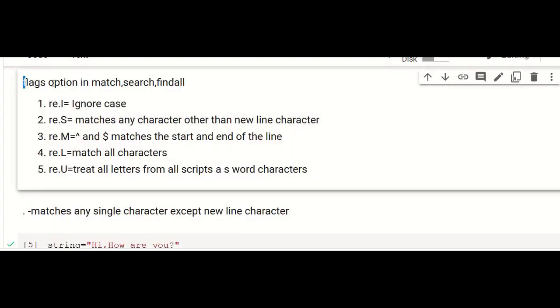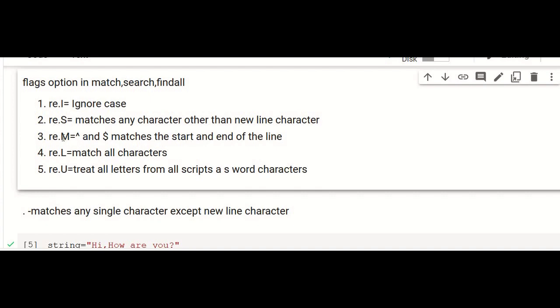We have different flag options in the search function. So first we have seen re.I. I stands for ignore case. Python is usually case sensitive, but if we want to ignore case while matching the string, then we have to use this re.I. And re.S matches any character including the newline character.